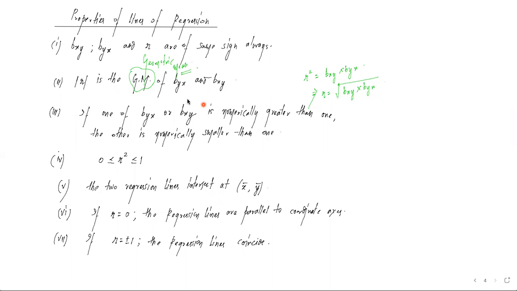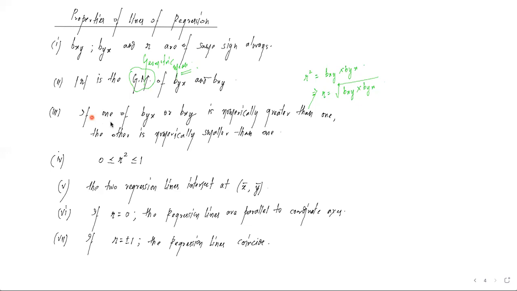So this word I wanted you to get introduced with, because as I said, the question pattern in this term 2 2021-22 exam is 1 + 1 + 2. For 1 mark, they can ask you even a simple bit of theory as an MCQ question. So R is the geometric mean of byx and bxy.